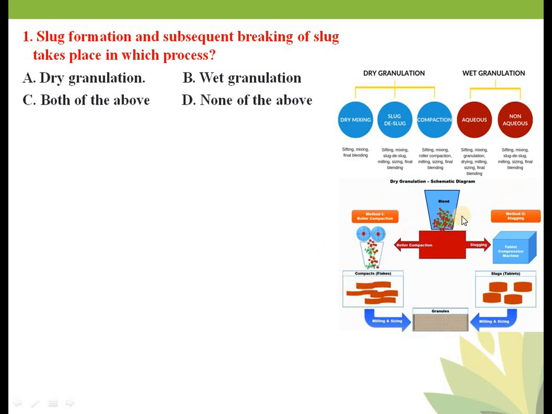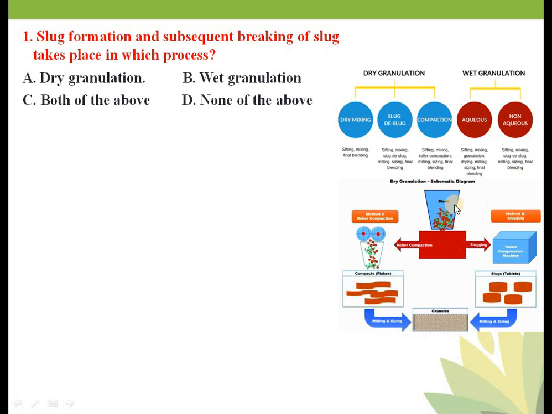Now what is sludging and desludging? Your powder mixture is compressed into a large size tablet. You can see here it is a large size tablet. Your powder blend is compressed into a large size tablet by a specially designed compression machine, specially designed tableting machines. कुछ tableting machines होते हैं जो specially डिजाइन होते हैं फॉर स्लजिंग एंड डिस्लजिंग.